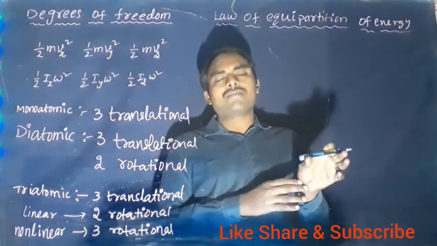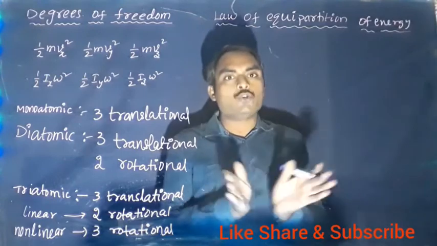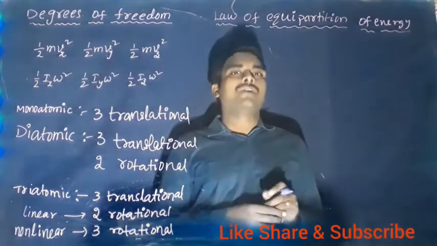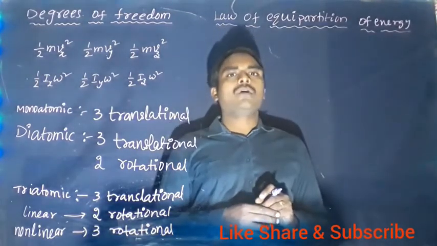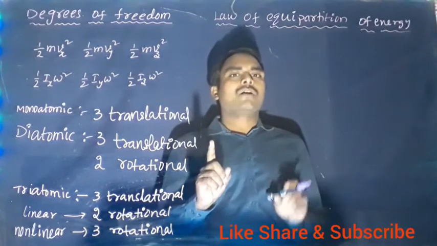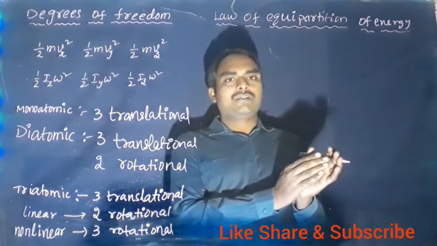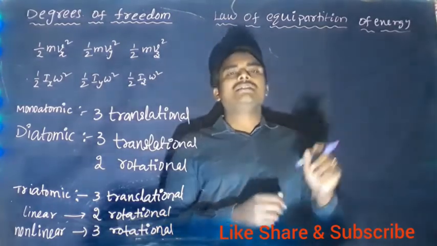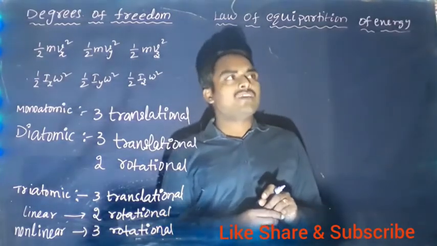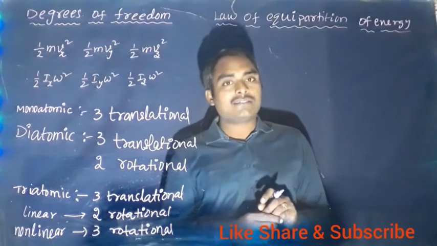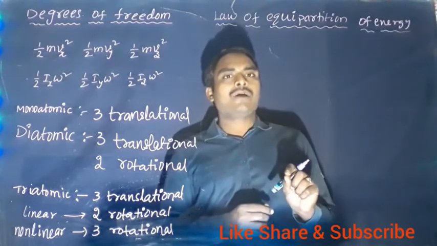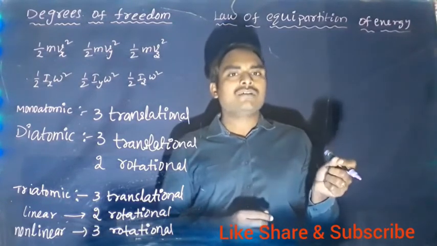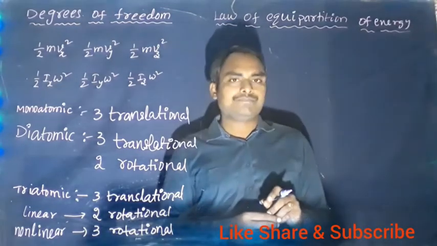The total energy of the molecule is equally distributed among all degrees of freedom. So, 1 degree of freedom contributes a certain energy. Remaining all degrees of freedom, each contributes the same. The law of equipartition of energy states that each degree of freedom contributes the same amount of energy.